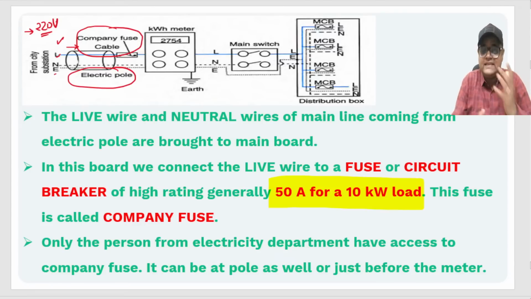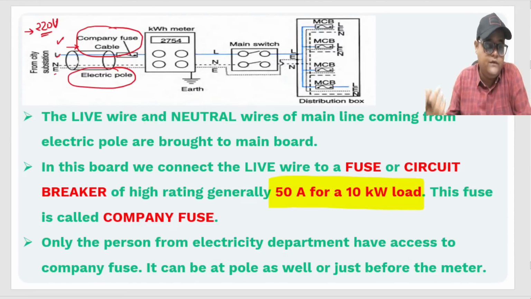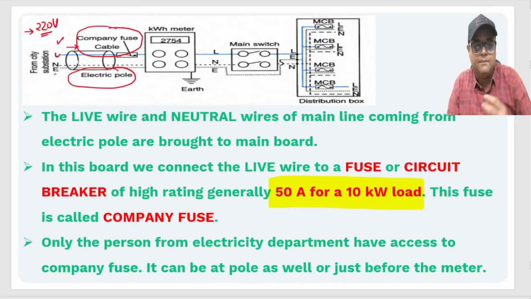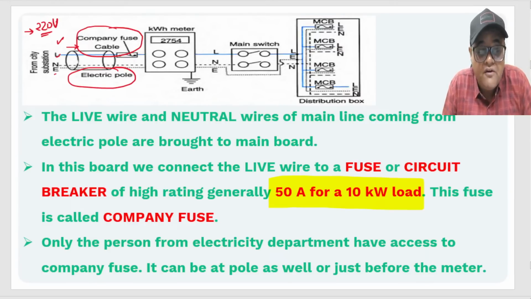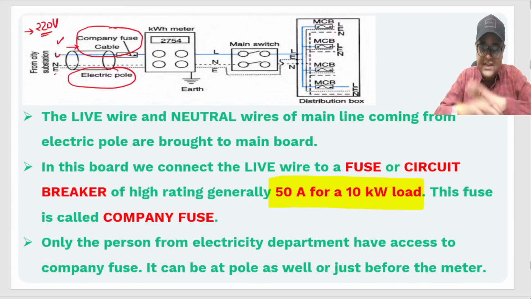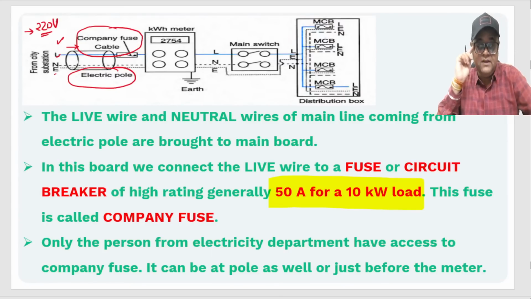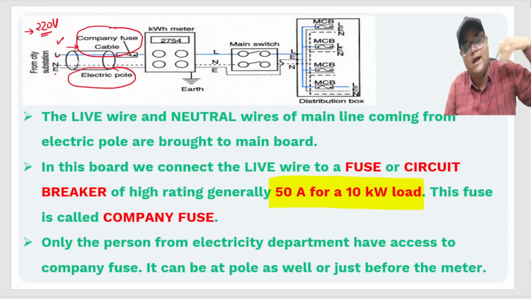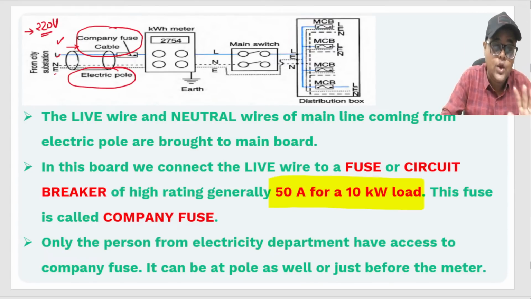Okay. What is the basic functioning of a fuse? Although we'll be discussing it in the next session, part B, let me just brief you. A fuse is a protection circuit. It protects your circuit from overheating and short circuit. Whenever excess current is drawn from the circuit, this fuse wire blows out and the circuit breaks, and the current cannot move further, right? So this is the basic function of any fuse wire, doesn't matter where we are using it. If it is a company fuse used just after the electric pole, again the basic functionality will not change, right?